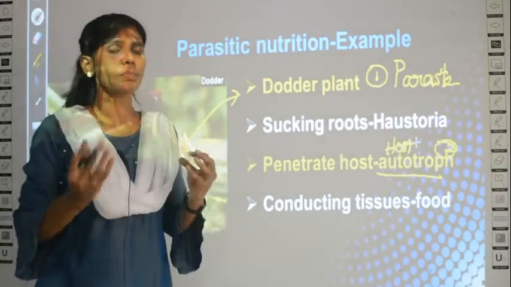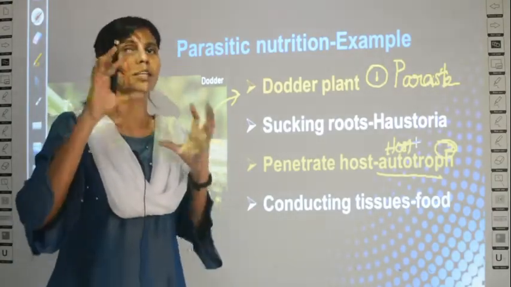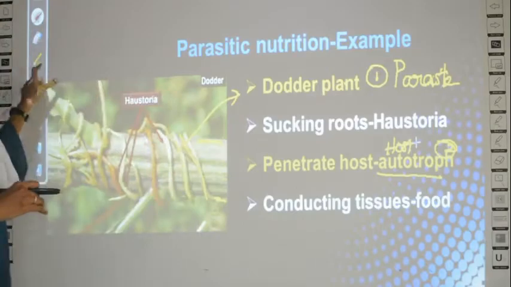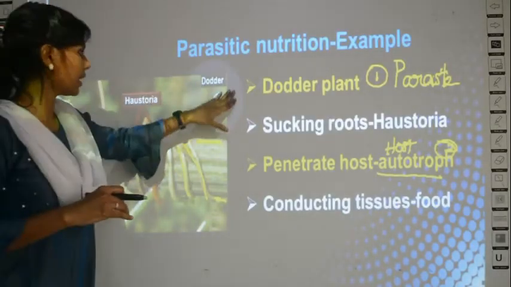So in this relationship, one is benefited from the other. The parasite is benefited from the host. This is about parasitic relationship.